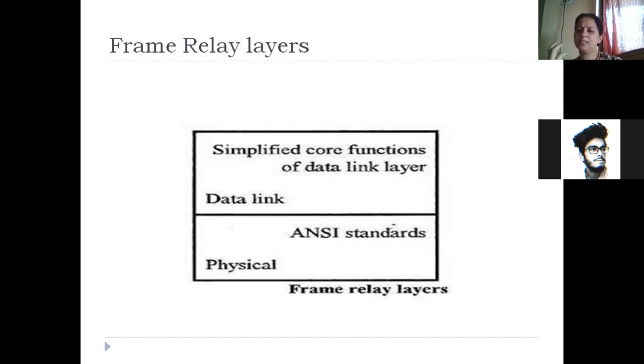So basic functions are there, like error detection, and from one adjacent device to another adjacent device when the data is moving, just take the frame as it is coming. Very simplified functions are there in the data link layer. It is not at all complicated. Simple error detection mechanisms are implemented to check whether the frame is correct or not.